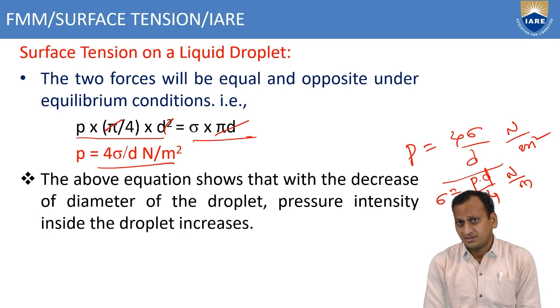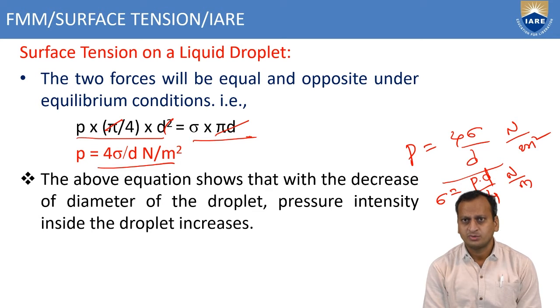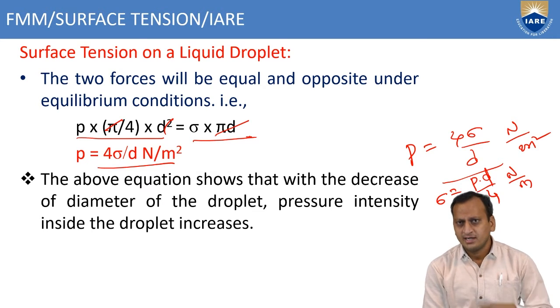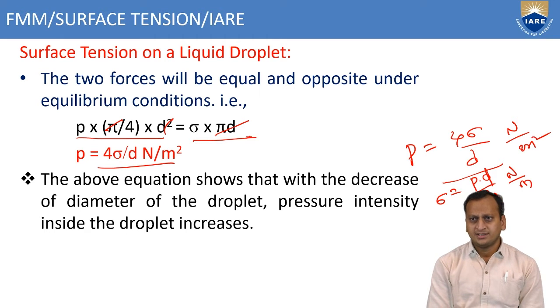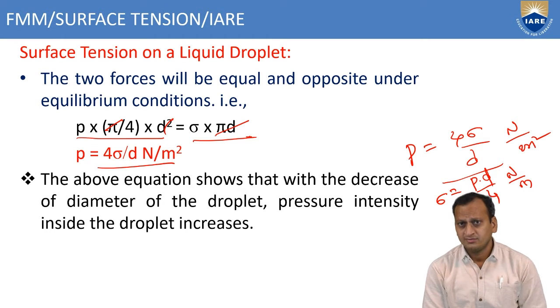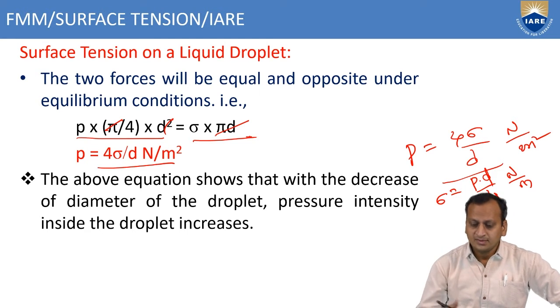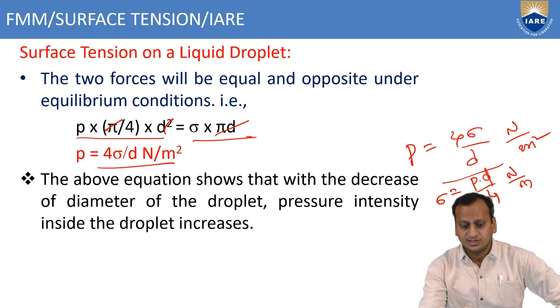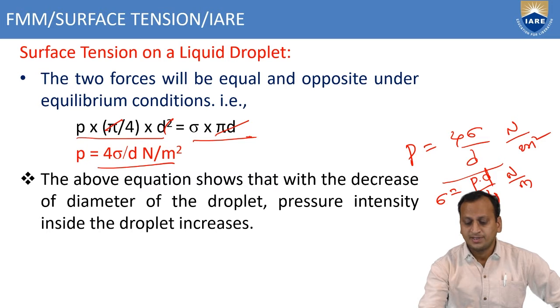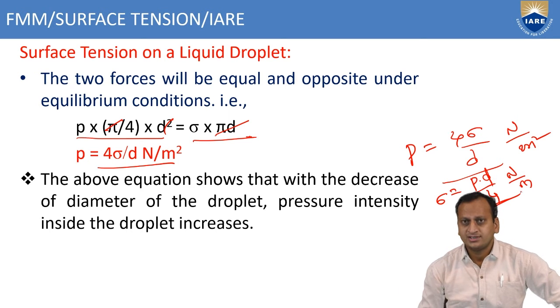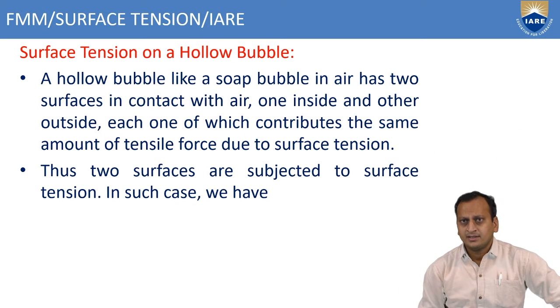So in the case of a liquid droplet, if you observe P equals 4 sigma by d, as the diameter d decreases, the pressure increases, and vice versa. So these are inversely proportional. Therefore, we have to remember that the surface tension of a liquid droplet equals Pd by 4. Now we will see another case, a hollow bubble.